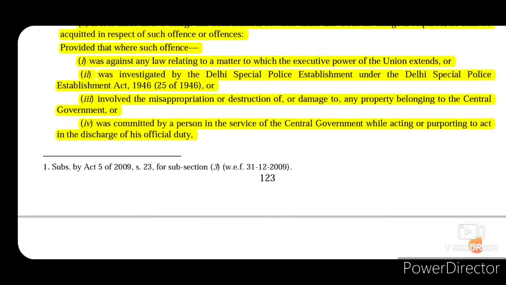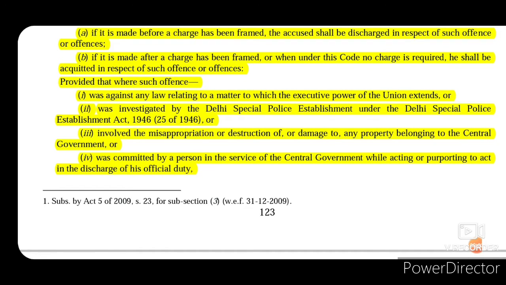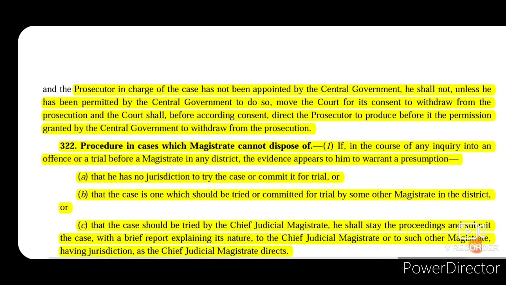So, in these cases that are mentioned in the proviso, where the offence was of these four types, the prosecutor in charge cannot withdraw from the prosecution unless he has been so permitted by the central government.